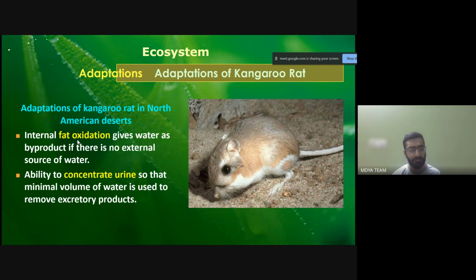And how is the kangaroo rat able to remove the excretory products? It is through concentrating the urine. If you keep on urinating, it won't be concentrated, and it would need more water to remove the excretory product.